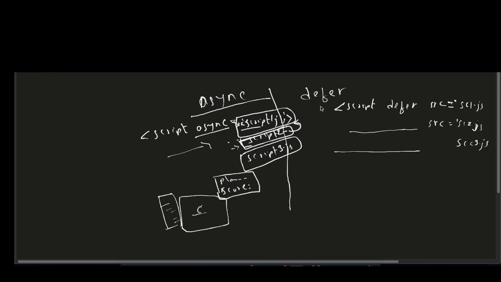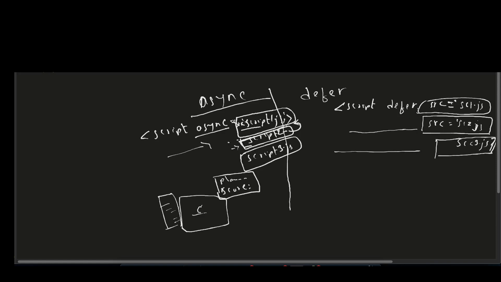Okay, now defer downloads it one after the other. So this one will be downloaded first, the first guy, second one will be downloaded second, and then the third. Whereas in this async it would be downloading things in random order. Okay, now once the first is downloaded, second is downloaded as well, which means, let's say, if the second guy should be dependent on the first, then well, this is going to be just fine. And so will be for this third guy. If third guy depends on the first and second, well, you can already imagine where this is heading. So this will be fine in that scenario. So this will be really useful when one of them is dependent on the other.